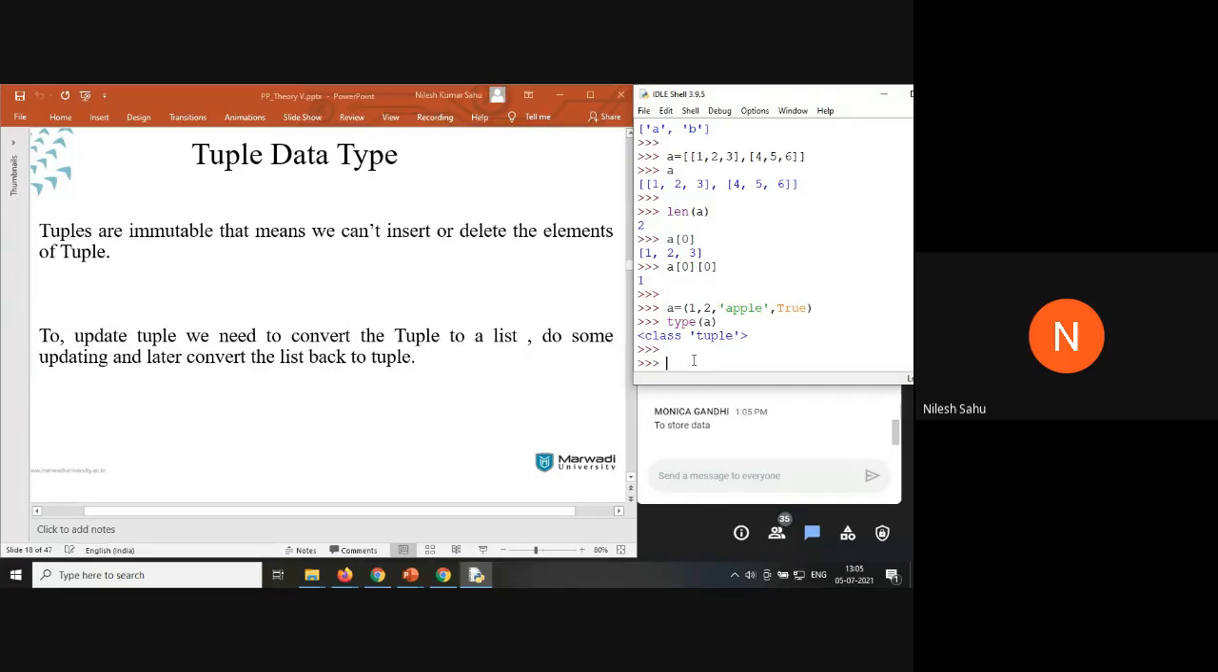To store data. Monica, you can store the data in a list also. Why, where are you going to use tuple? We can store data in a list also. But why tuple?